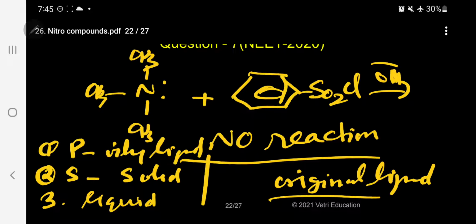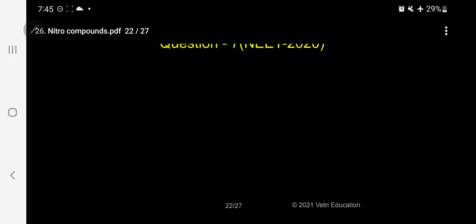So if you do fractional distillation, the tertiary amine will come out from the distillation flask. Then the remaining mixture, oily liquid and solid, you can separate by filtration. So primary, secondary and tertiary amines can be separated. After separation, by hydrolysis you will get back your original amine. This is the way we have to do the separation.